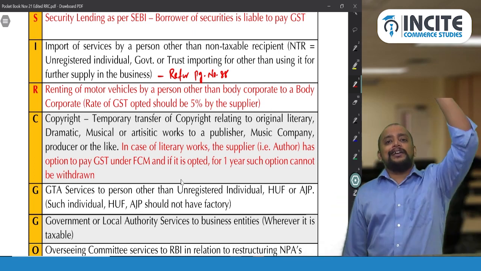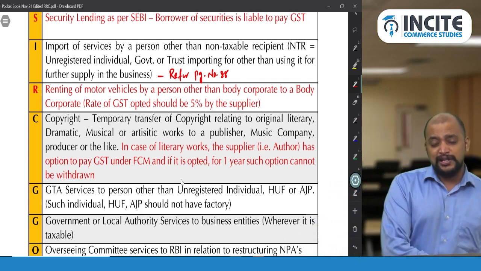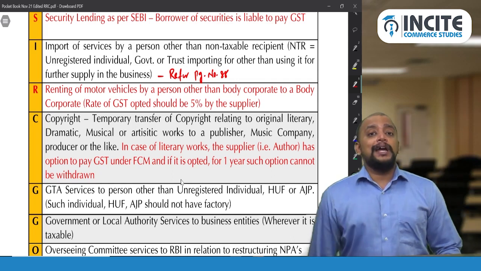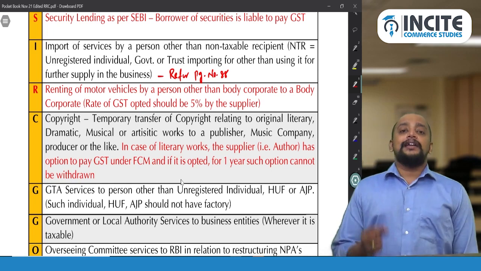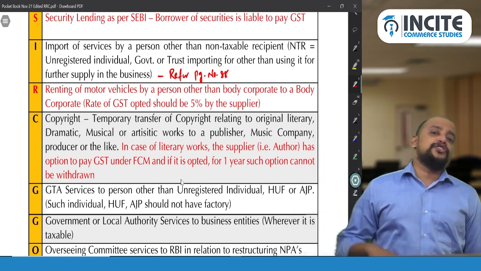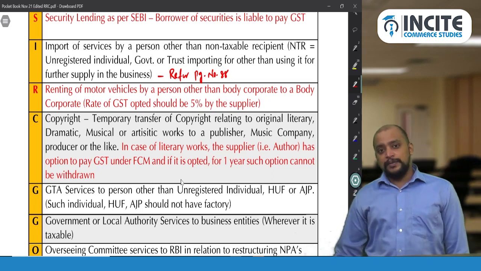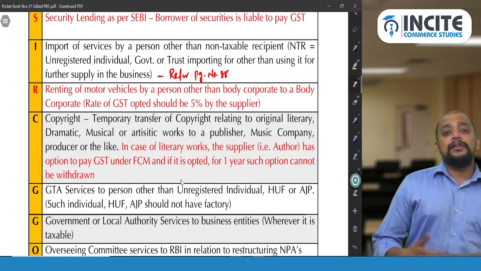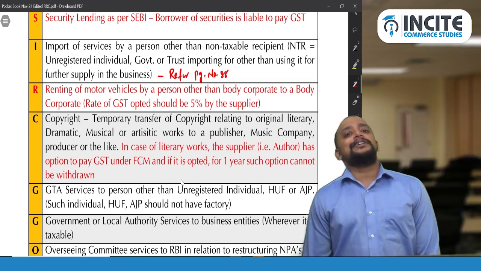Supplier should be other than a body corporate. Wherever it is taxable, we have a few exemptions in case of renting of motor vehicles. Whenever it is taxable, the supplier should be other than a body corporate, the recipient should be a body corporate, and the rate of GST charged in the invoice should be 5%. Then liability to pay GST is on the recipient. Otherwise, liability to pay GST is on the supplier. Some rentings are taxable at 5%, some at 12%, some at 18%.